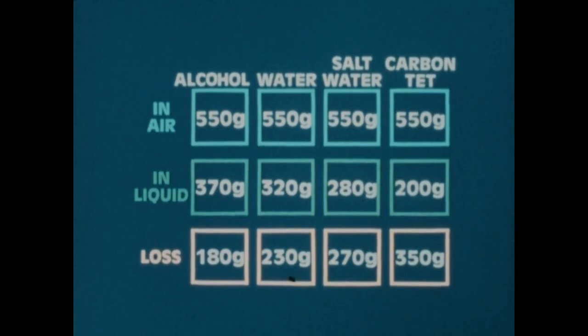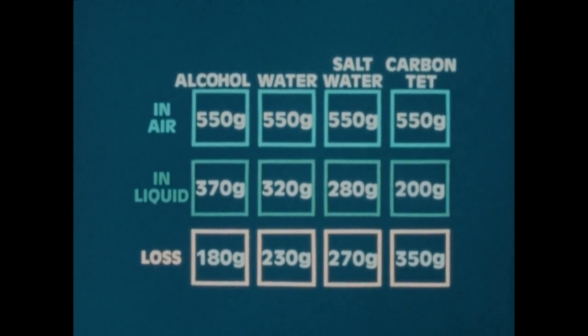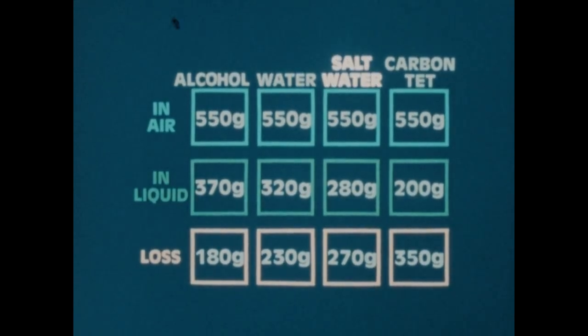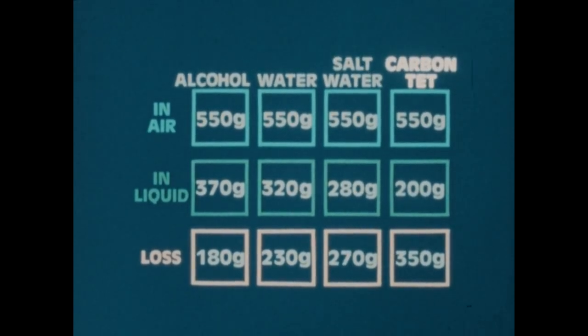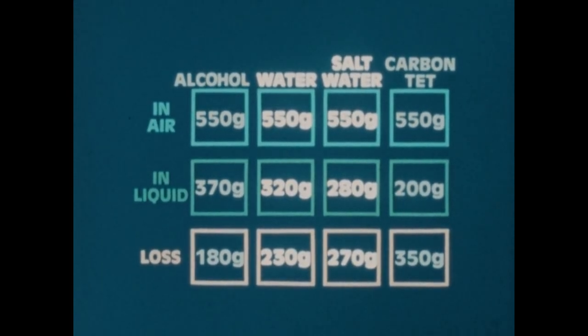Now, what's interesting about this arrangement is this fact. If we weighed equal amounts, say a cubic centimeter of each of these liquids, the alcohol would weigh the least, then the water, then the salt water, and then the carbon tetrachloride would weigh the most. And notice, the cube also lost the most weight in carbon tet and the least in alcohol. It lost more in salt water than it did in water, and in equal amounts, salt water weighs more than water. So, what does this show us?